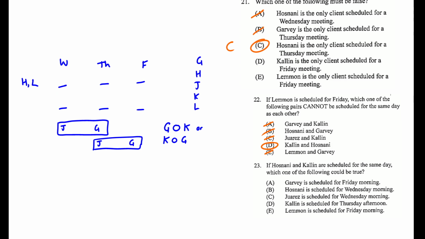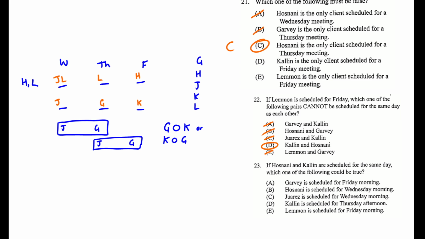If H and K are scheduled for the same day, which one of the following could be true? So H and K on the same day. So let's ask ourselves, what if this is Friday? Well, I need to put G Thursday afternoon. I then have to put J somewhere on Wednesday, and L has to be somewhere in the morning. And this is what's going to make it work. The G and K are forced due to the 2 meeting difference restraint that we have.